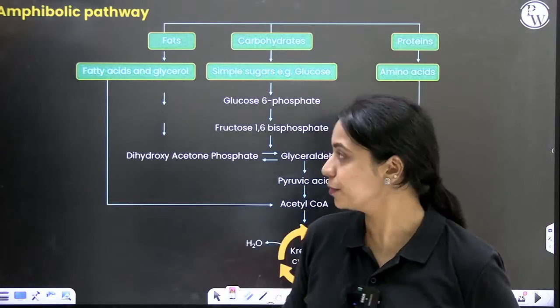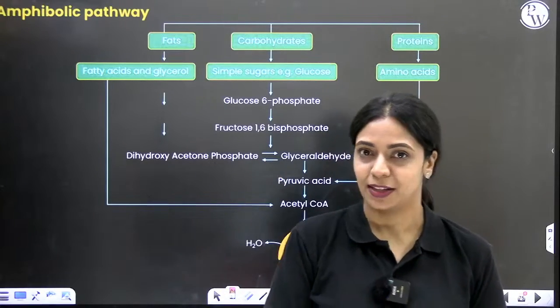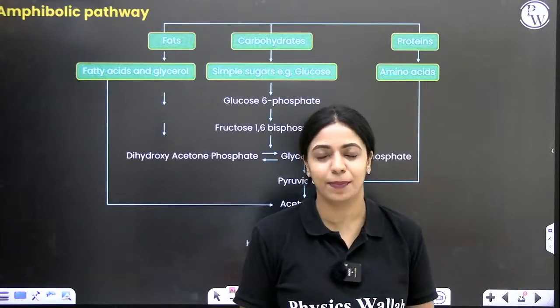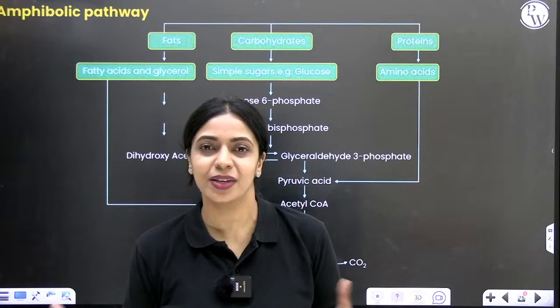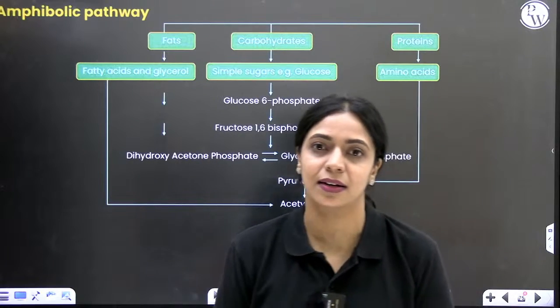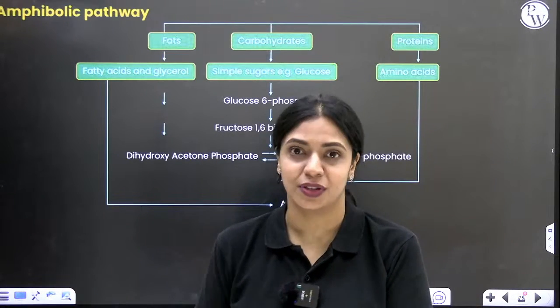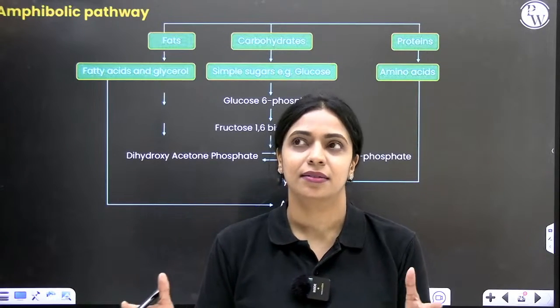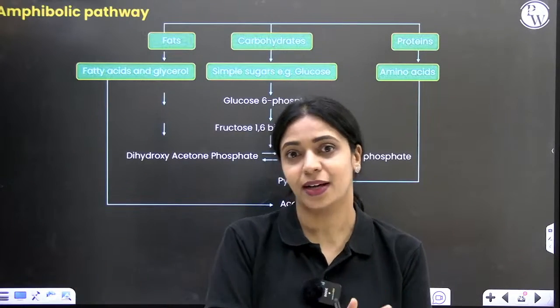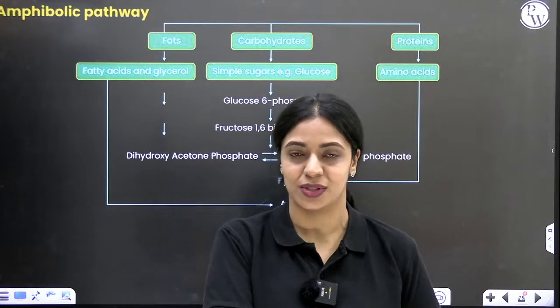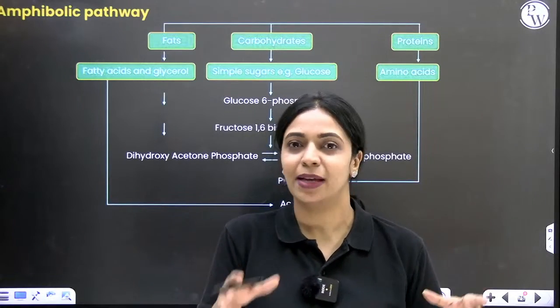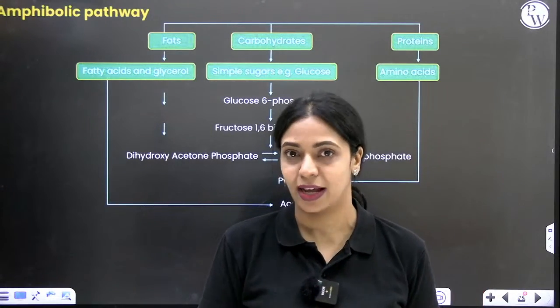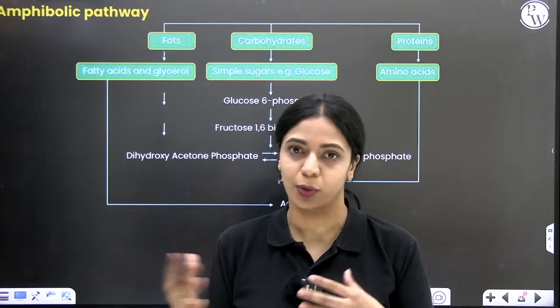We'll finish that off. What is amphibolic pathway? We all know that there is anabolic pathway and catabolic pathway. Anabolic pathway is when something is getting built up, like photosynthesis. In photosynthesis, 6 molecules of carbon dioxide come together to form 1 molecule of glucose, right? So something small is getting built up to form something bigger. That is your anabolism. Generally, anabolic reactions require energy.